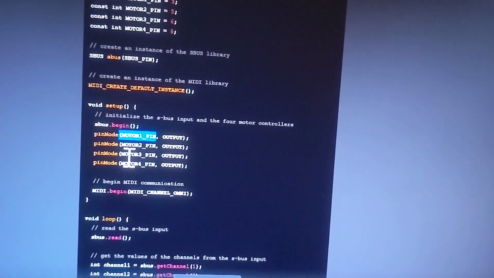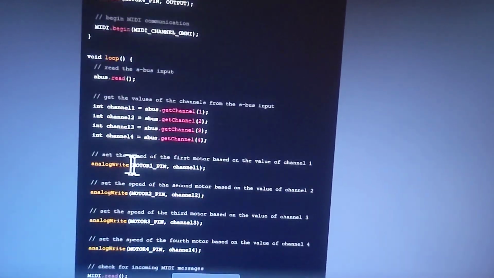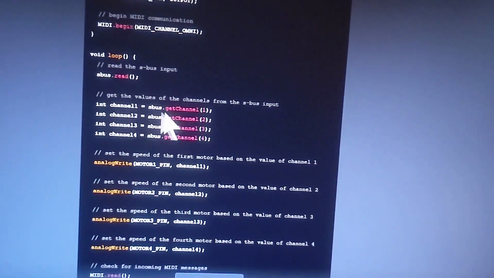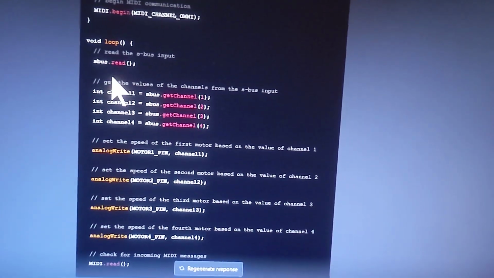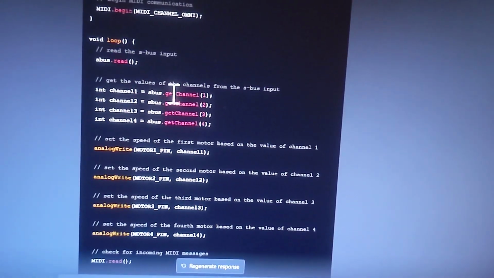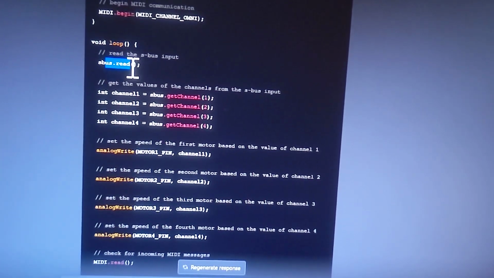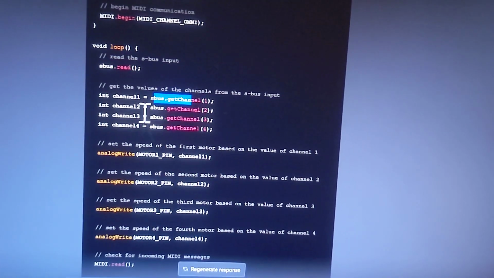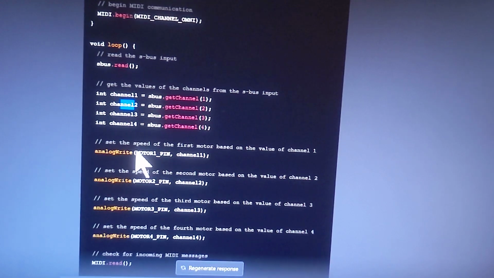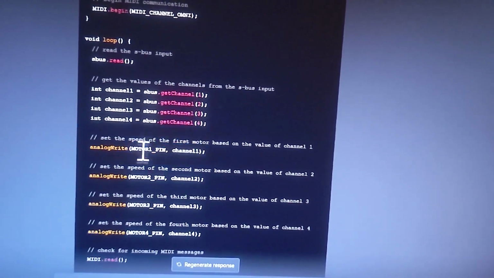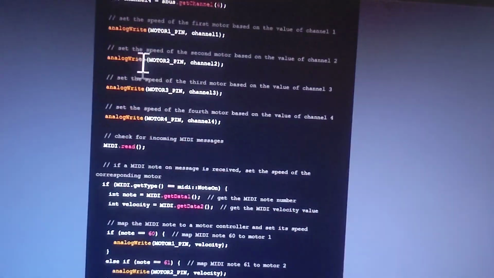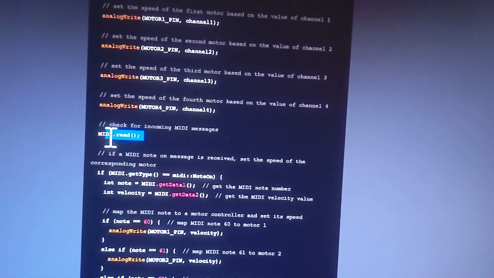Pin mode, motor out. Okay, yeah. MIDI begin. Okay. Get the S-bus. Boom. Loop. Okay, so get the S-bus. Oh, it reads the S-bus, the whole thing. S-bus gets channel 1, puts the data here. Perfect. Analog write writes the channel 1 data to motor 1, 2, 3, 4. Perfect. Then it says, if MIDI message, here's the MIDI library, MIDI read.